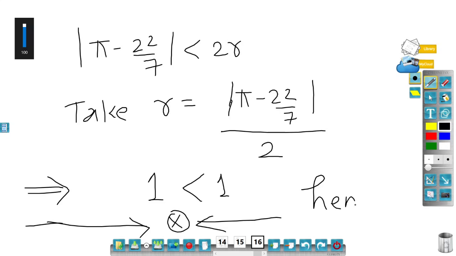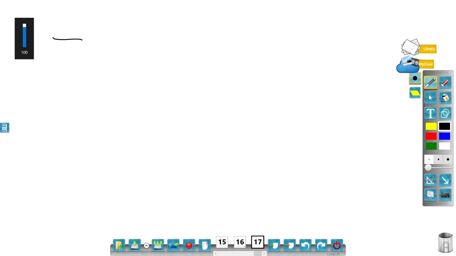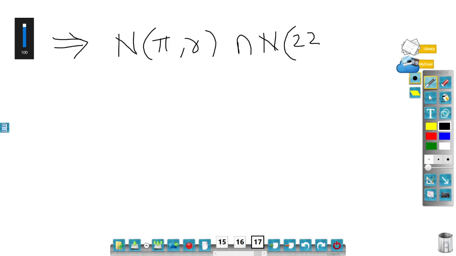Hence our assumption was wrong. So this would imply N(pi, r) intersection N(22 by 7, r) is equal to empty. So this completes this application.